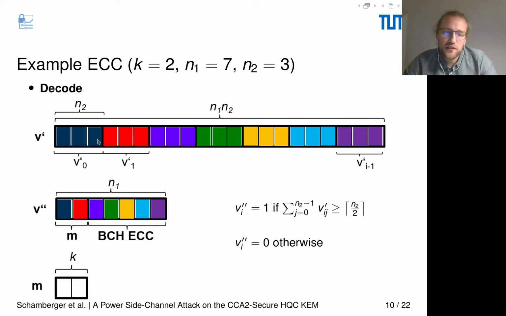So each of these colored boxes will be decoded to 1 bit of the BCH code word, and the decoding is done through majority decoding, meaning if there are more than or equal to n2 half ones in one repetition code word chunk, then the result will be a 1, otherwise it will be a 0.